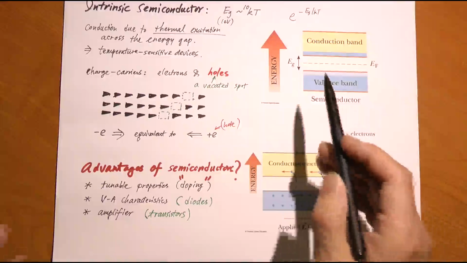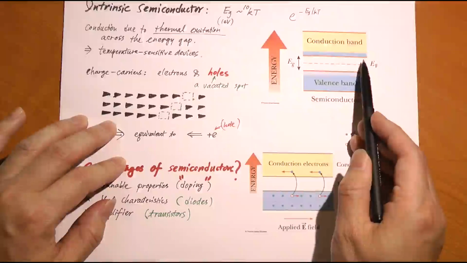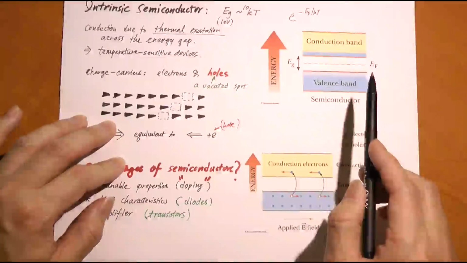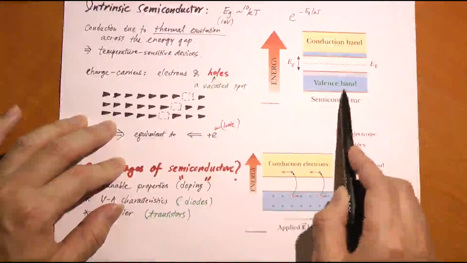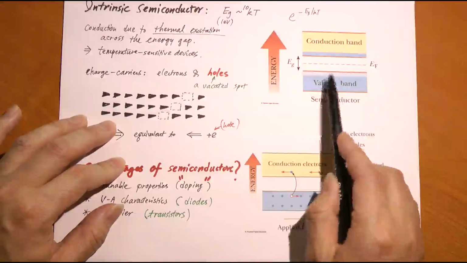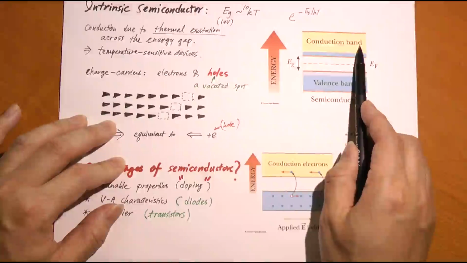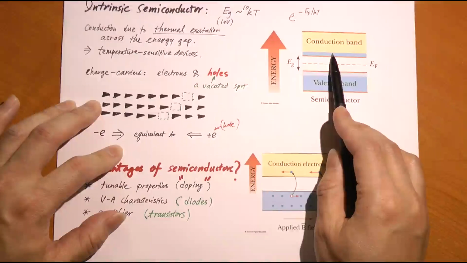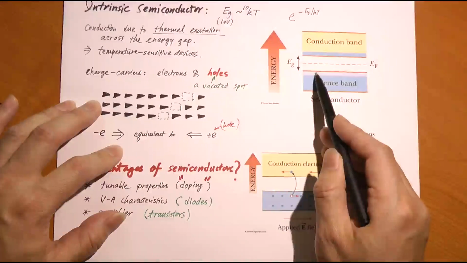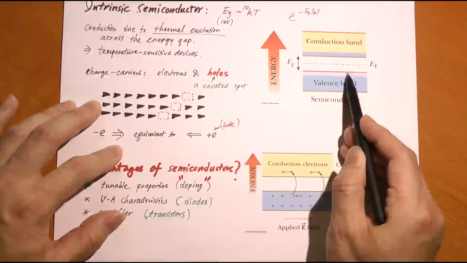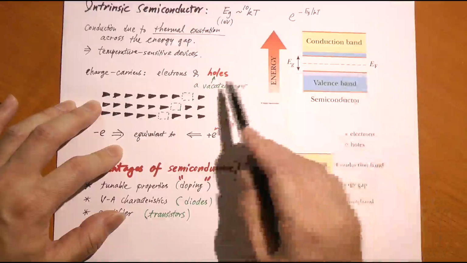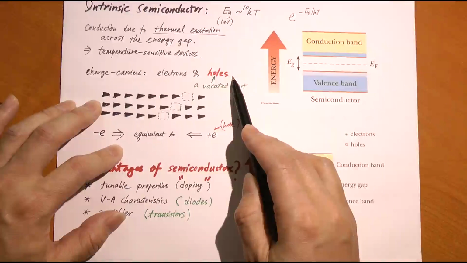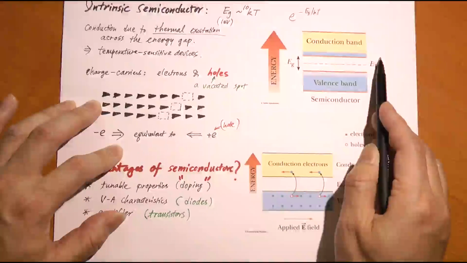Now, when it comes to electrical conduction in semiconductors, if there are no electrons crossing the gap, again, it's an insulator. You have zero conductivity here because everything's filled. You have zero conductivity there because there are no electrons to begin with. If some electrons make their way across the gap, they're going to leave behind some vacant spots, right? These vacant spots are called holes. Holes can conduct electricity just like electrons can.